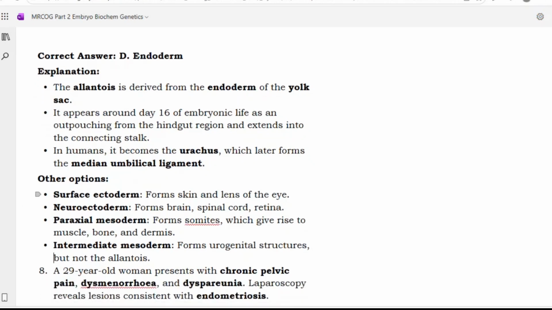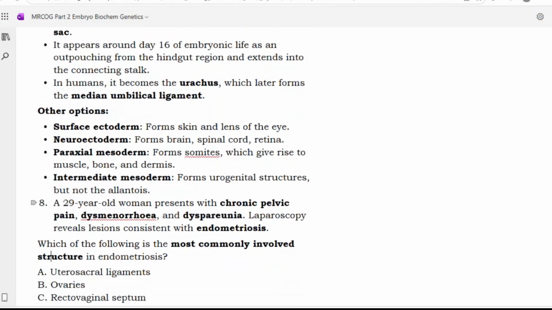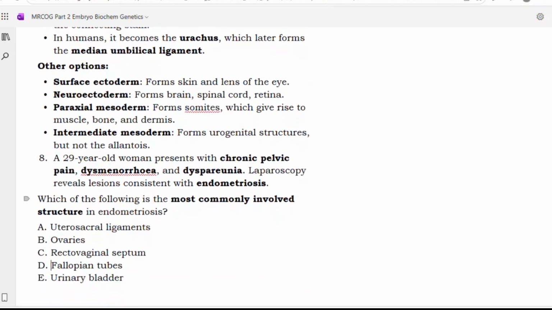Okay, so surface ectoderm forms the skin and lens of the eye. Neuroectoderm forms the brain, spinal cord, and retina. Paraxial mesoderm forms the somites, which give rise to muscle, bone, and dermis. Intermediate mesoderm forms the urogenital structures, but not the allantois.